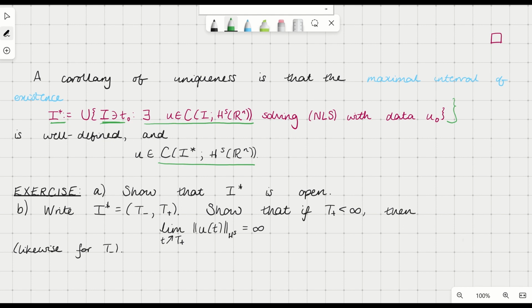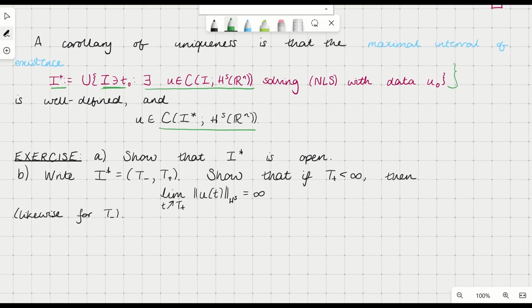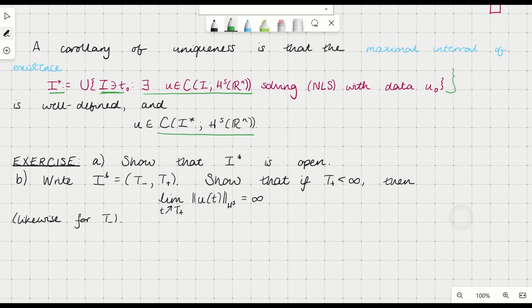Okay, so just quickly, some exercises if you want to check you've understood everything properly or just do some more maths. So these are both really just quite well-known results that are definitely good to know. So the first is that this maximal interval I star is open. This is not very difficult to check just because basically if it was closed, then you would be in HS at the endpoint and you could extend your solution beyond the endpoint.